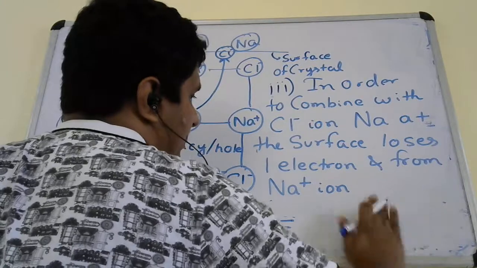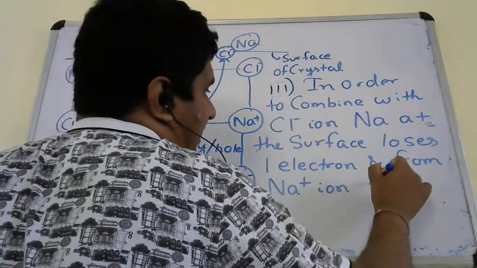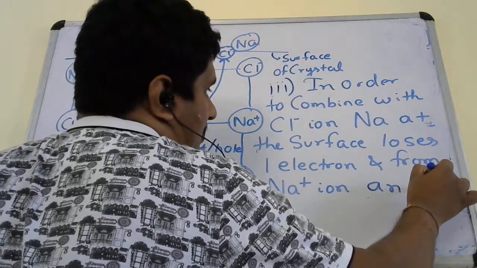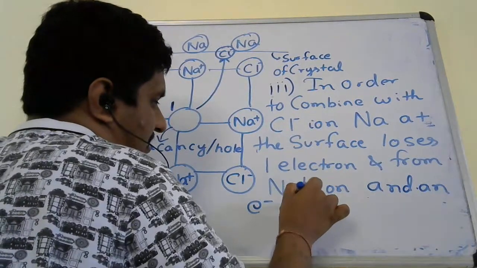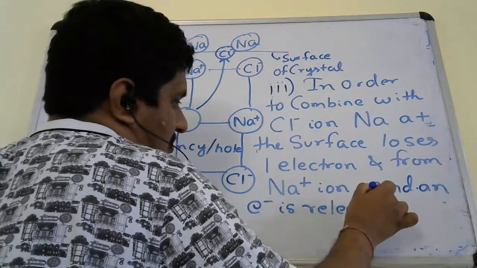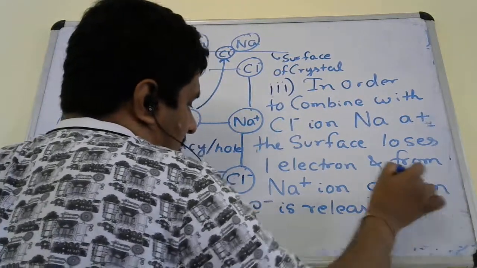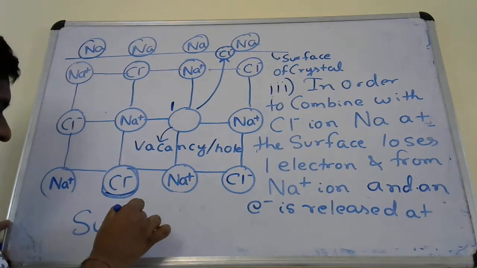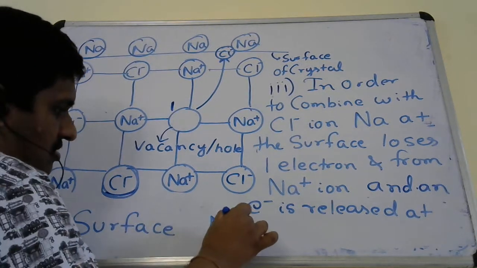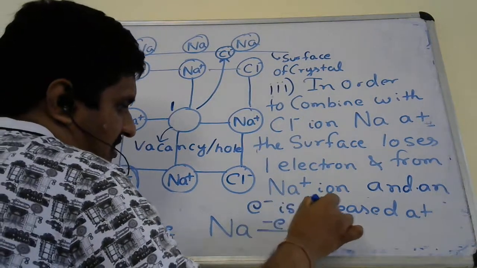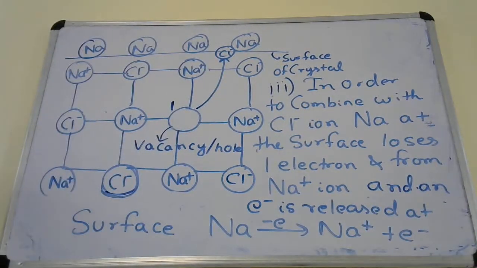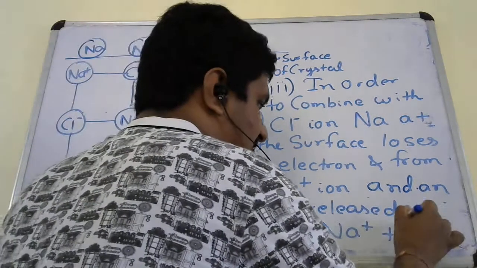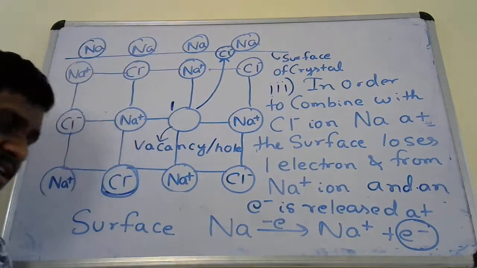You can write over here, an electron is released at the surface. Through this reaction we can see that. You can see this electron was released at the surface. I am encircling that electron.